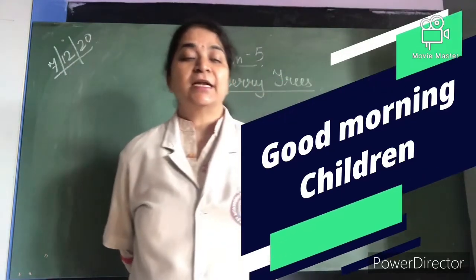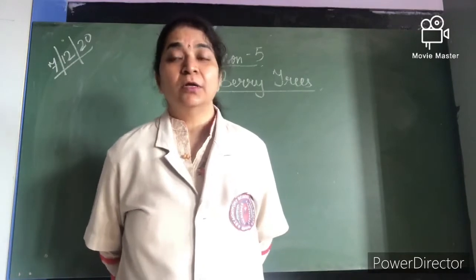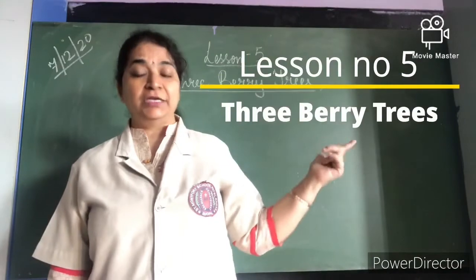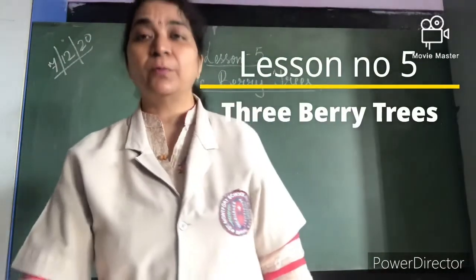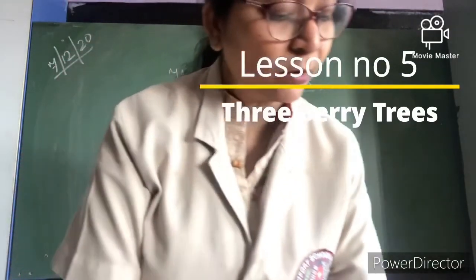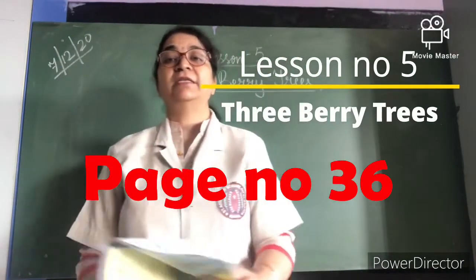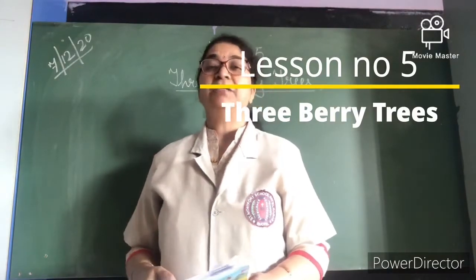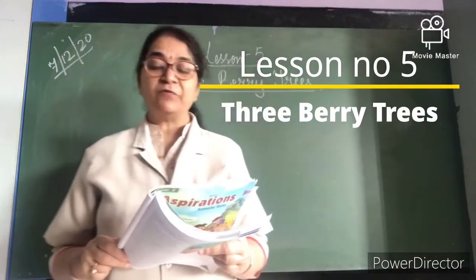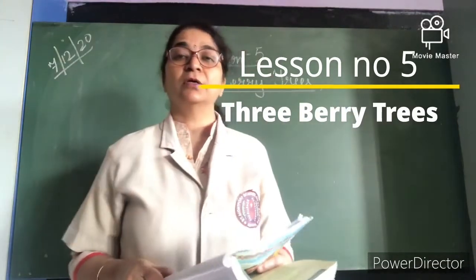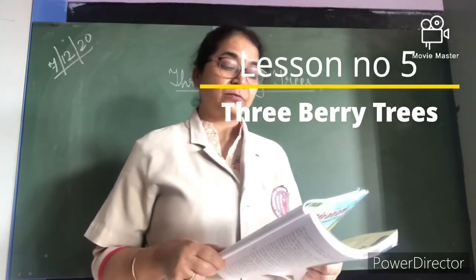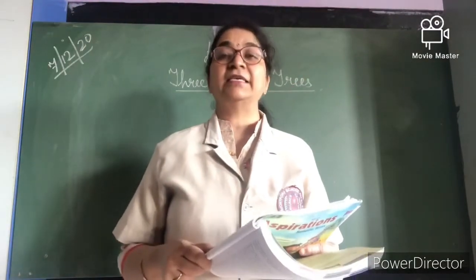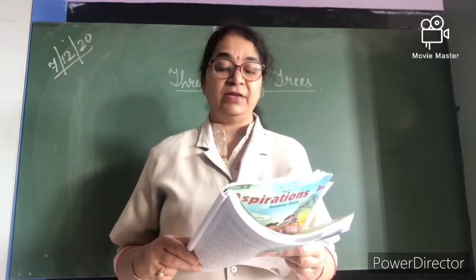So children, let's continue with the next lesson now. We will start with lesson 5, 3 berry trees. Are all of you ready with your books? Take out your books and open page number 36. We are going to start with the new lesson, 3 berry trees. Can you all see 4 trees given in your book? Just see the pictures, and we have to match these trees with the names given below.